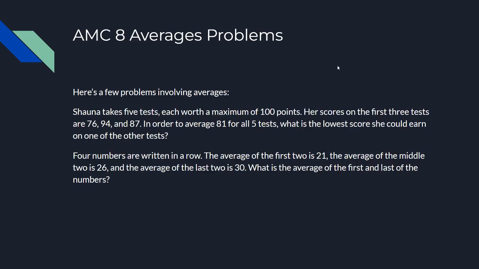So here's a few AMC problems involving averages. Shauna takes 5 tests, each worth a maximum of 100 points. Her scores on the first 3 tests are 76, 94, and 87. In order to average 81 for all 5 tests, what is the lowest score she could earn on one of the other tests? And we also have 4 numbers written in a row. The average of the first 2 is 21, the average of the middle 2 is 26, and the average of the last 2 is 30. What is the average of the first and last numbers?